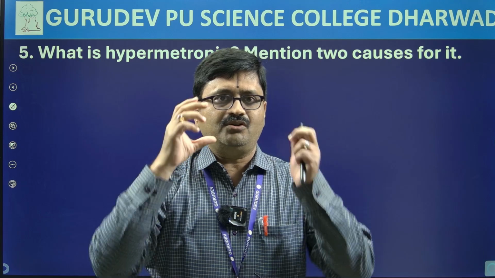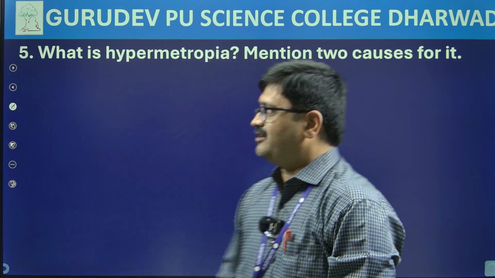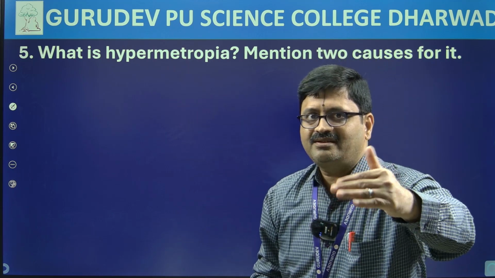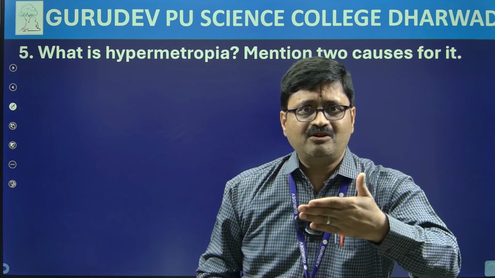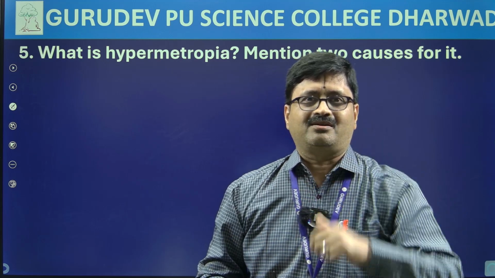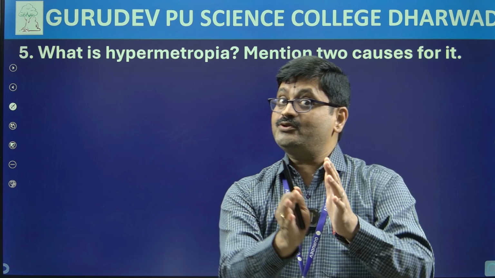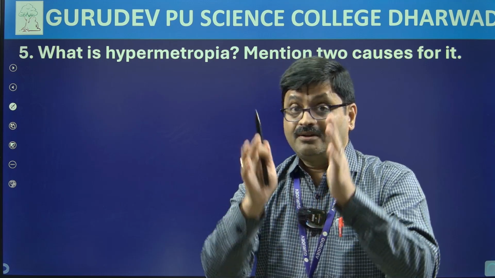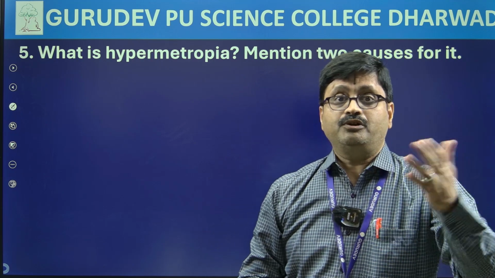In order to see those far off things clearly, I am using a spectacle, whereas hypermetropia is the reverse of it. In this case the nearby objects appear to be blur, they will not be clear to me. So in that situation we are going to correct it, and this is one of the defects in the eye that we have, okay.